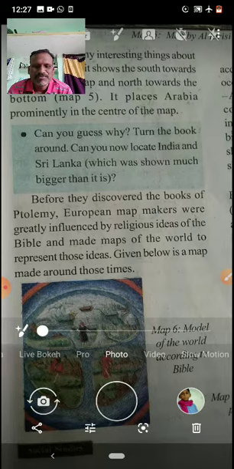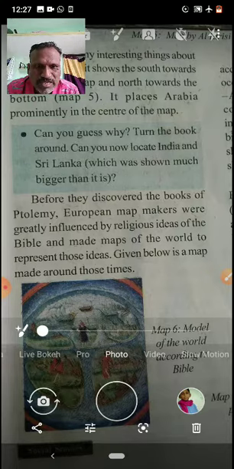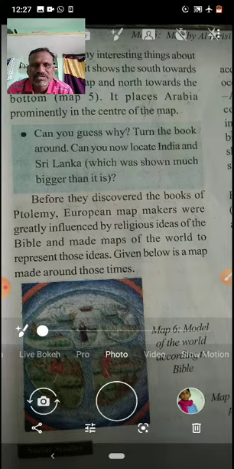Children, before they discovered the books of Ptolemy, European map makers were greatly influenced by religious ideas of the Bible and made maps of the world to represent those ideas. Given below is a map made around those times.